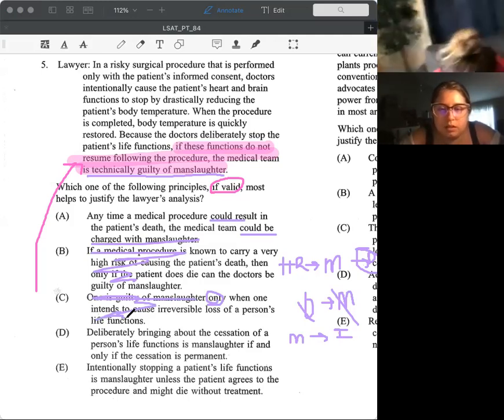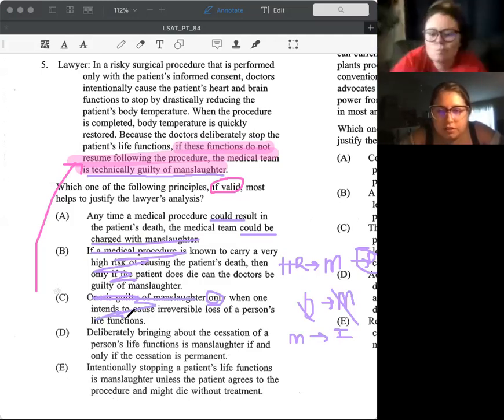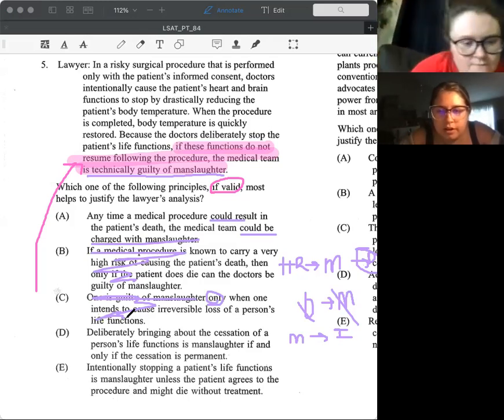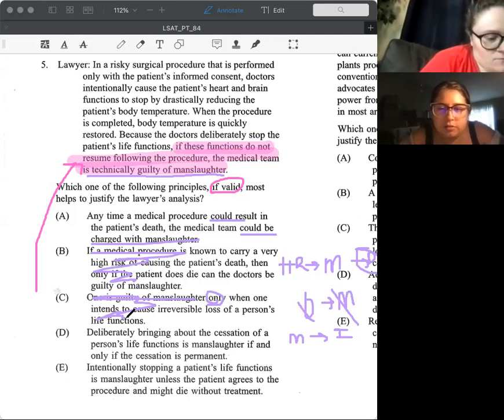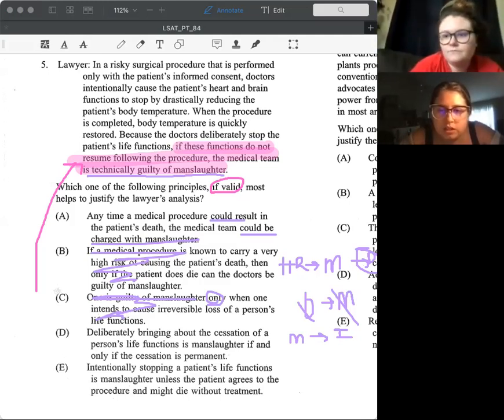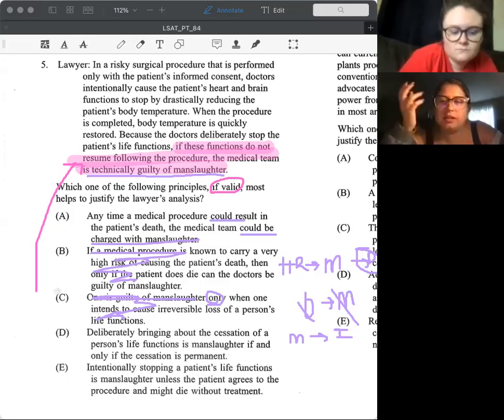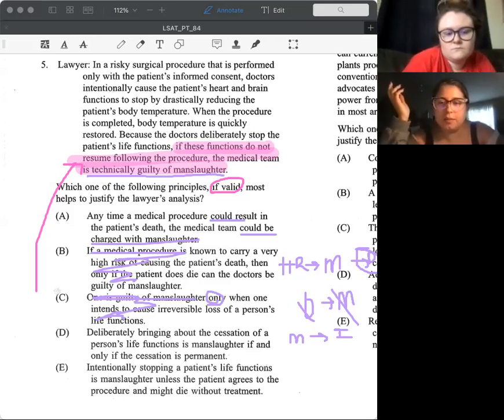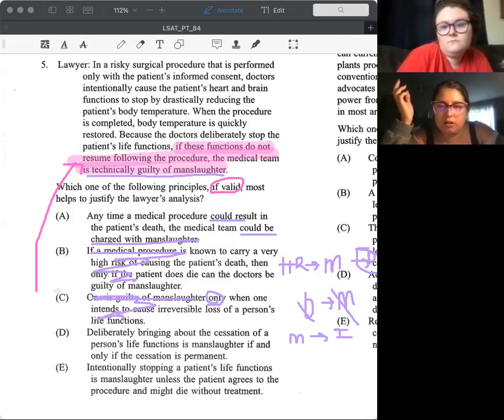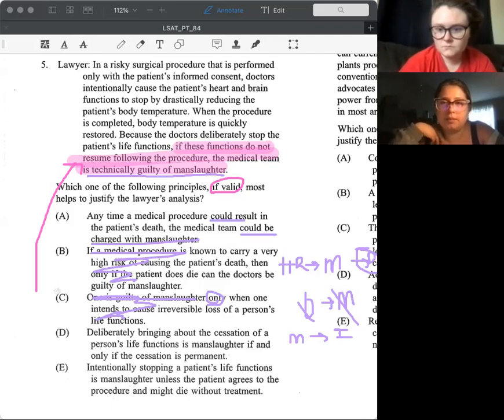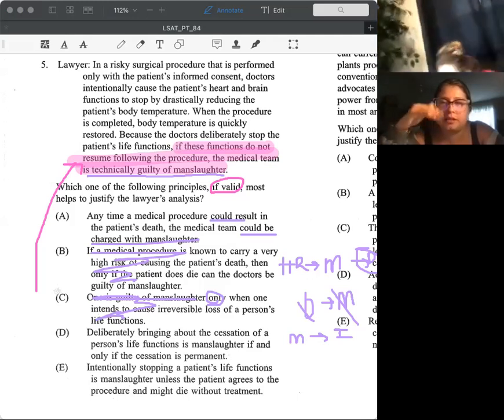D: Deliberately bringing about the cessation of a person's life functions is manslaughter if and only if the cessation is permanent. So if and only if is a biconditional. If you deliberately bring about the cessation, the stop, of a person's life functions, then it's manslaughter only if the stopping of life functions is permanent. Does that happen in ours? Yes, because the doctors deliberately stop the patient's life functions, so they deliberately bring about the cessation.